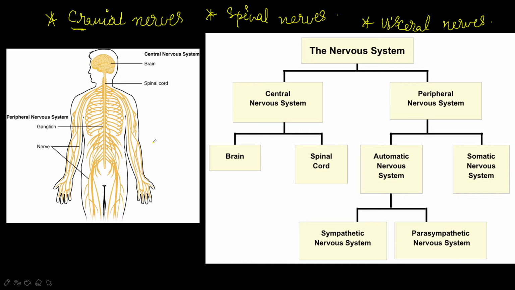First, let us learn about the peripheral nervous system, which is again divided into autonomic nervous system and somatic nervous system. The autonomic nervous system is again divided into sympathetic nervous system and parasympathetic nervous system. In detail we will not go, just in brief we are going to discuss in this class.